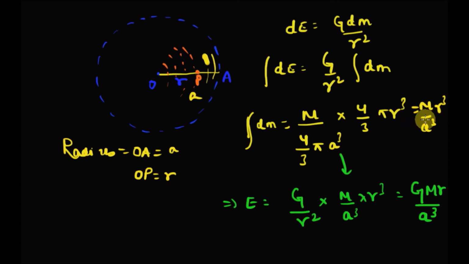If we put this term in, we get the gravitational field on point P, situated at a distance r from the center of the Earth inside the Earth, as GM small r divided by a cube, right?